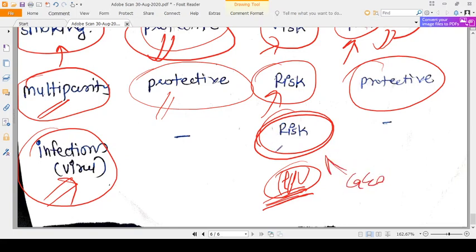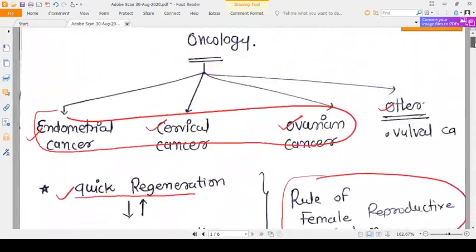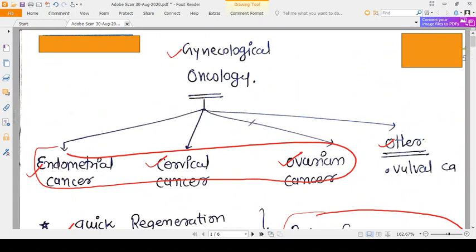So with multiparity, with so many babies, with sex with multiple partners, all this leads to infection of the cervix, and that will increase the risk of cervical carcinoma. So all this I have mentioned is general information about all three cancers. Now we will go through the cancers one by one. Thank you, friends.